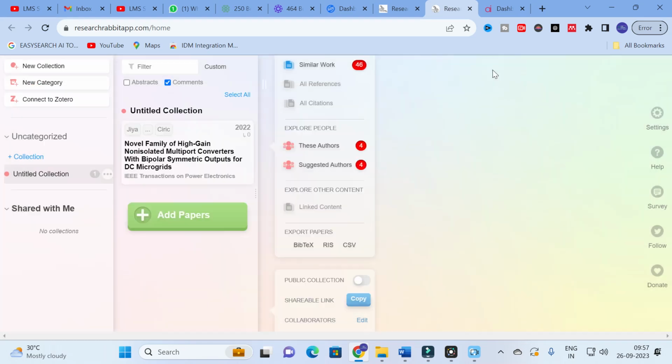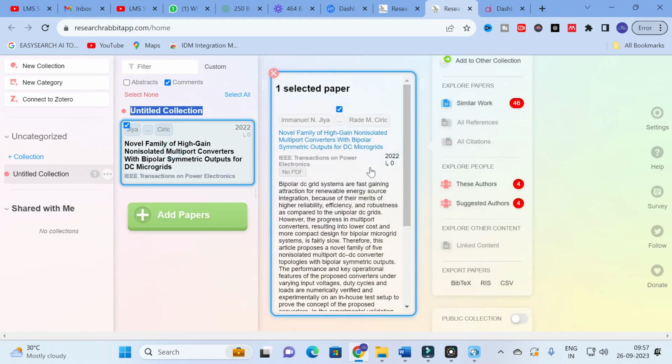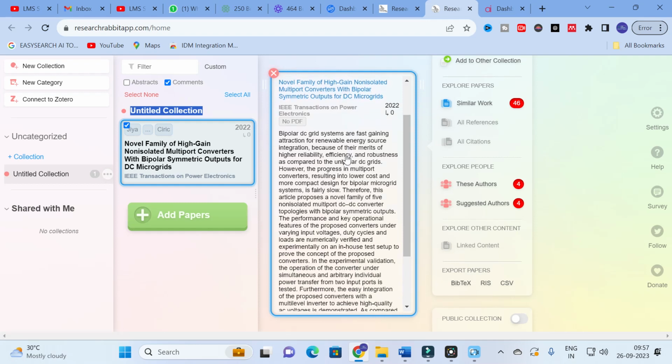After that, this is added to our collection account. You can give a name for that particular collection also. Here, an untitled collection, you can name it. For example, if you are searching a category related to multiport converters, you can name it multiport converters. After that, click on that particular paper and you will get the details. Here you will have the abstract of the paper.